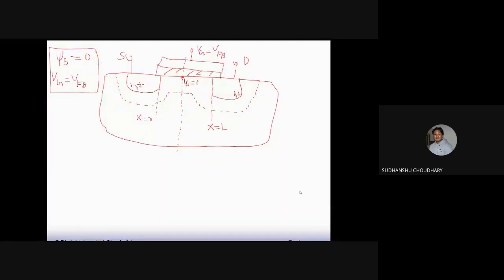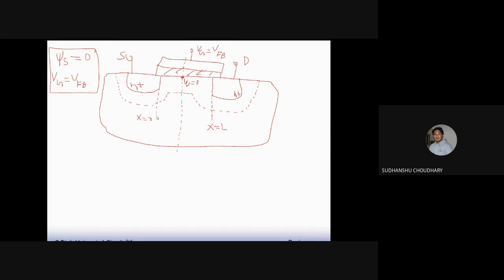Okay. So let us say that we apply a VG, and that VG is equal to the flat band voltage. That is, all bands in my MOSFET are flat. So that much only VG is applied. So under this VG, I have a depletion region under the gate. Okay. Now the surface potential. The surface potential at the center of the gate is 0 under flat band condition. Right. And when you move from this point, that is the center of the gate, towards the source or towards the drain, the surface potential increases.